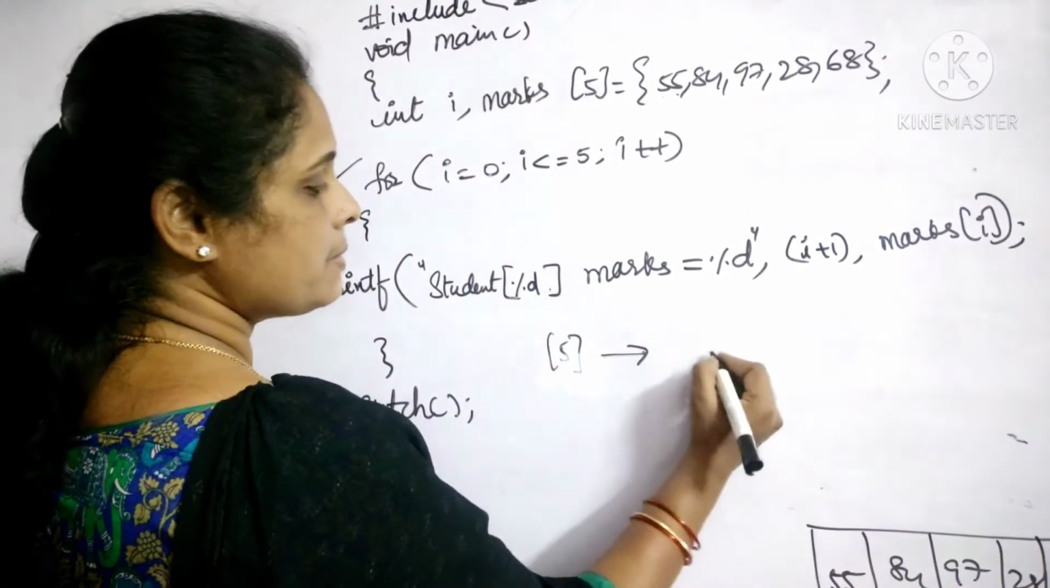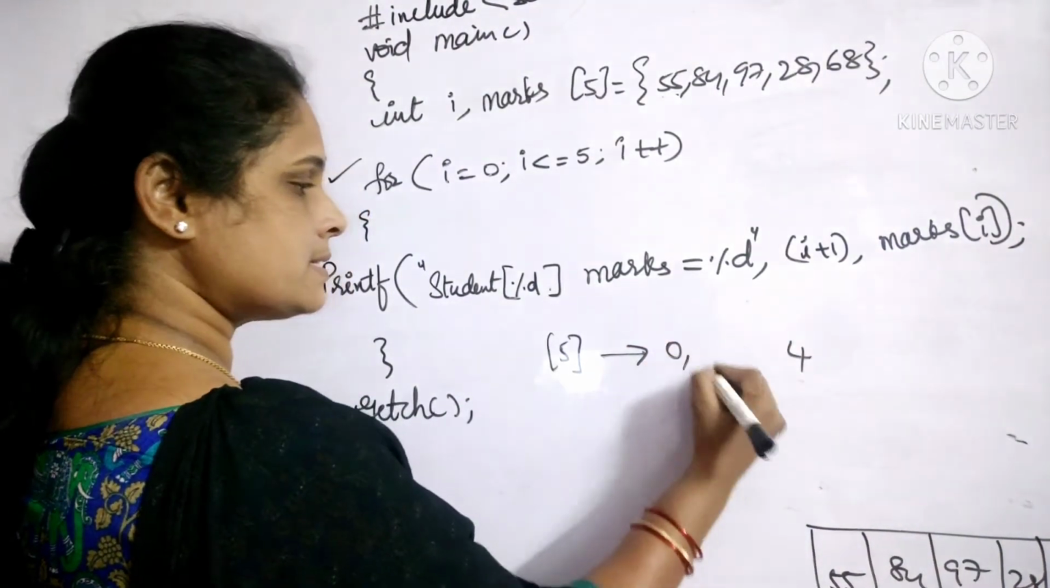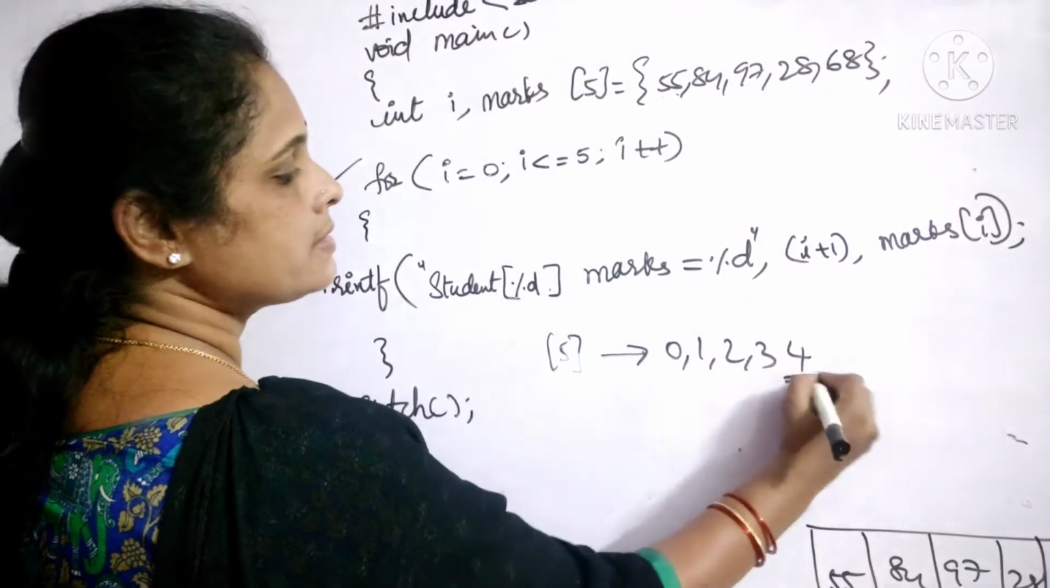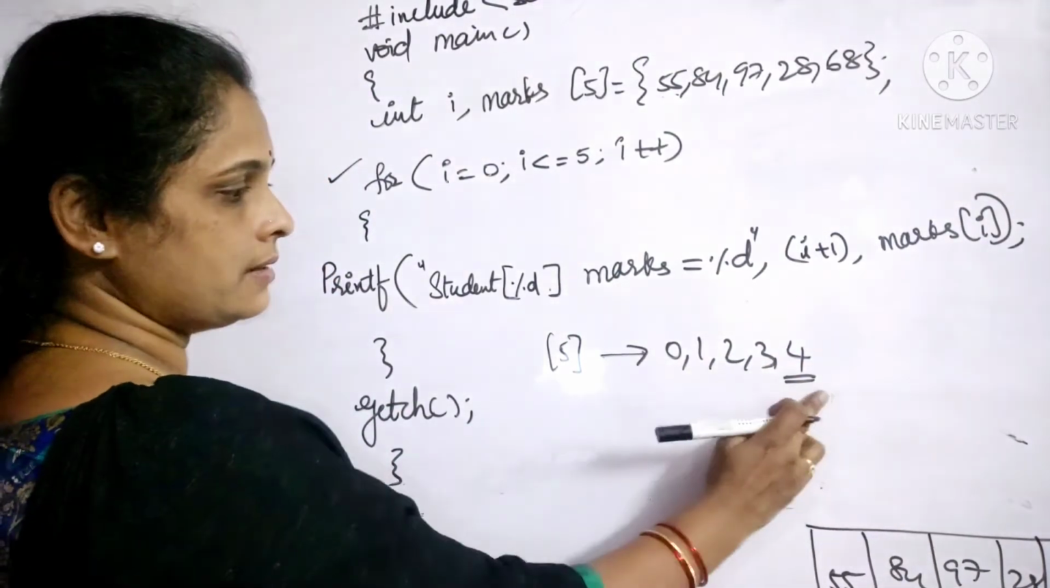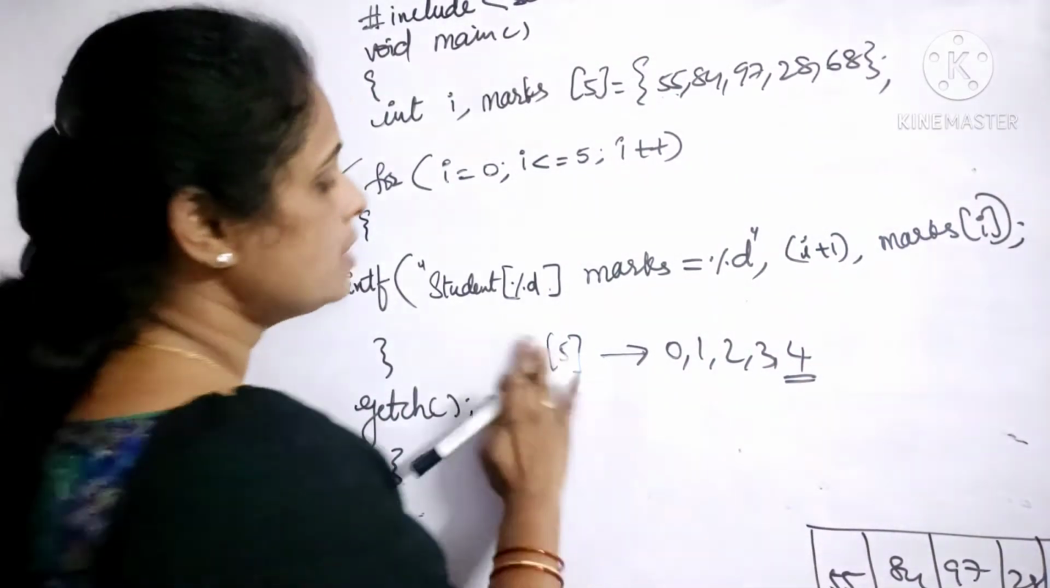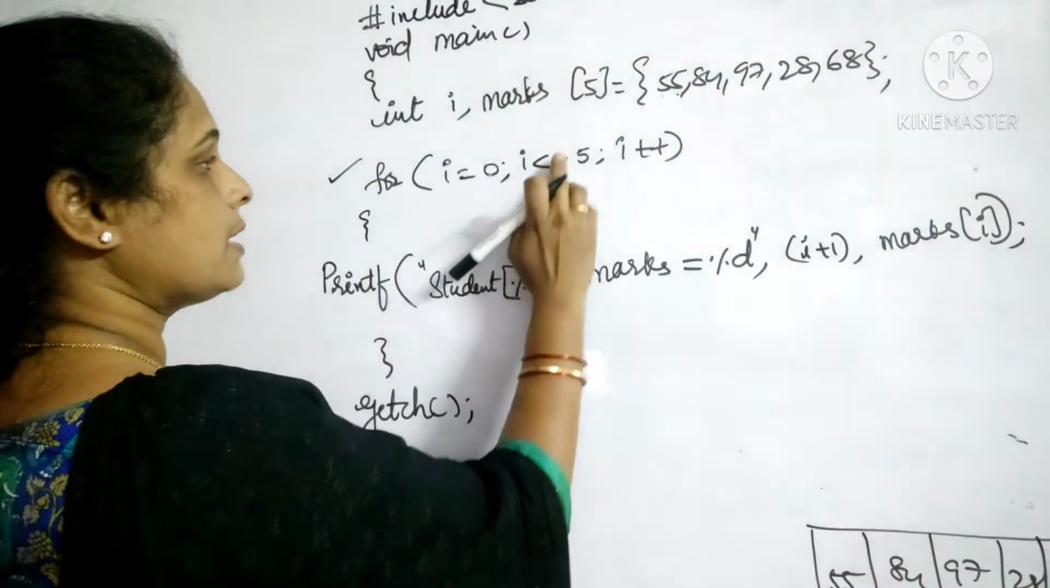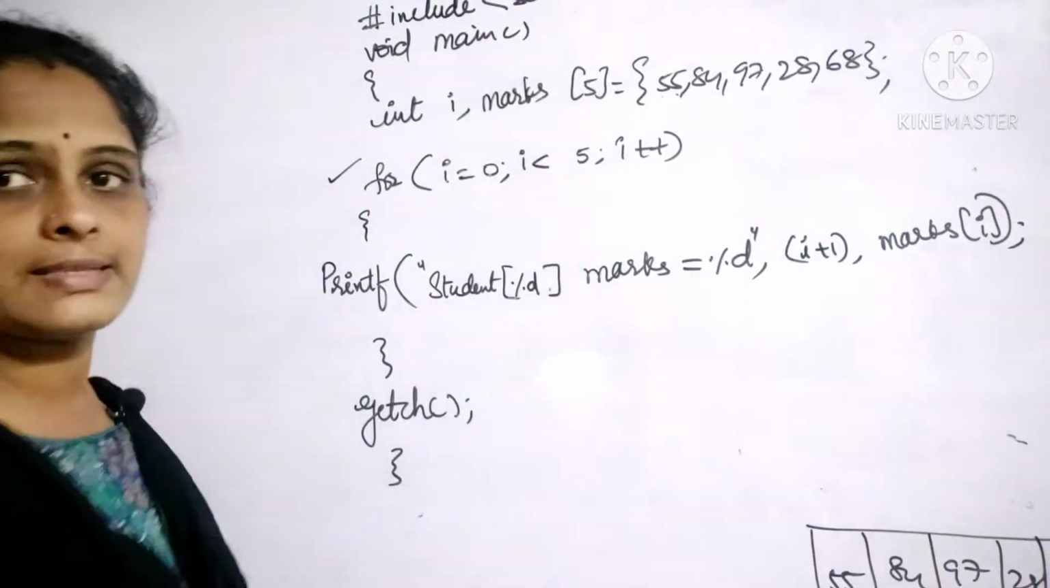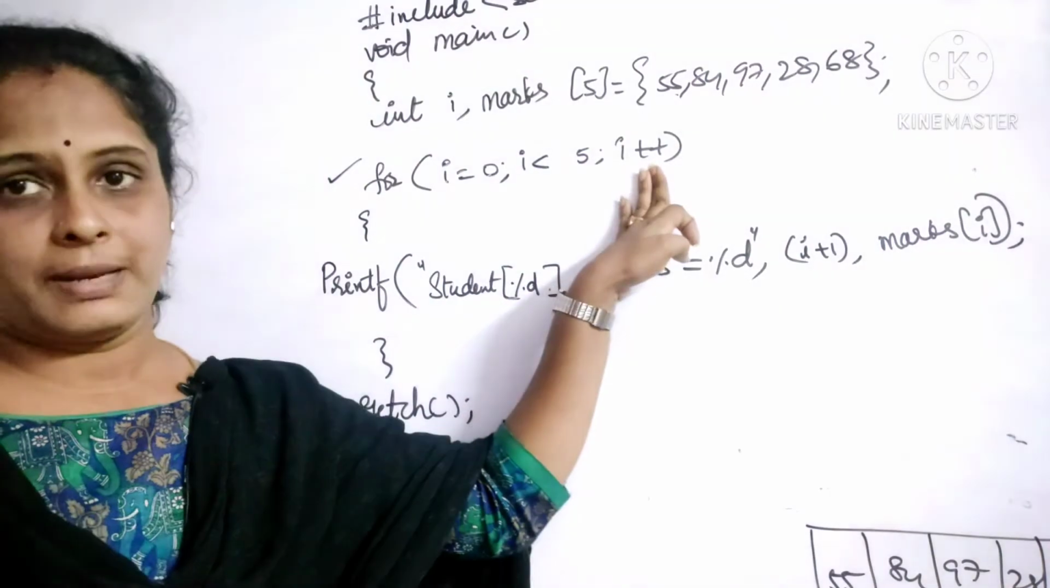So the last element will be at 4 because it starts at 0 and ends at n minus 1. If it is n, it ends at n minus 1th location. So that is the reason why I have taken less than 5. It's not equal to but less than 5 here. Right? And I plus plus.